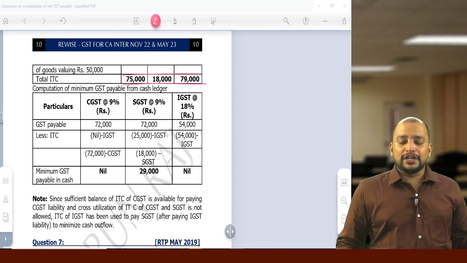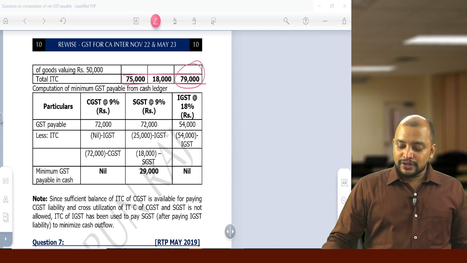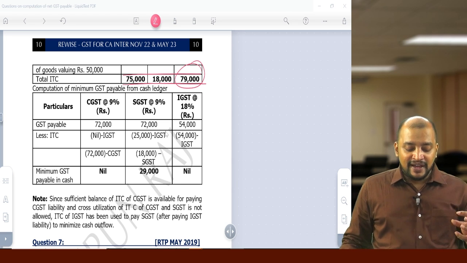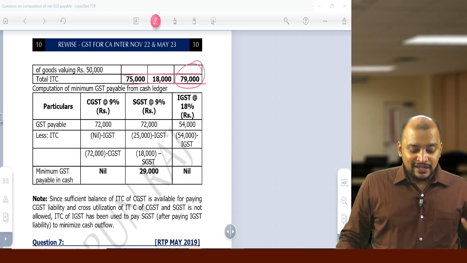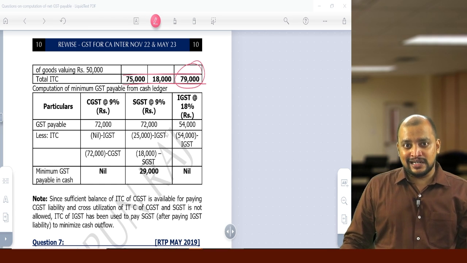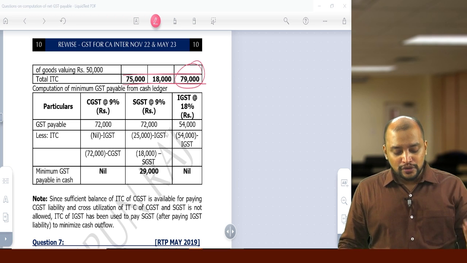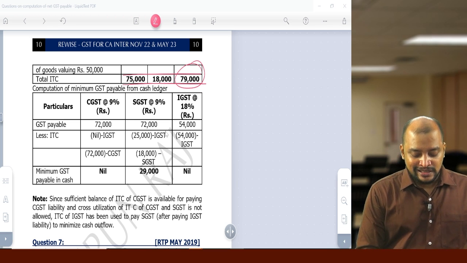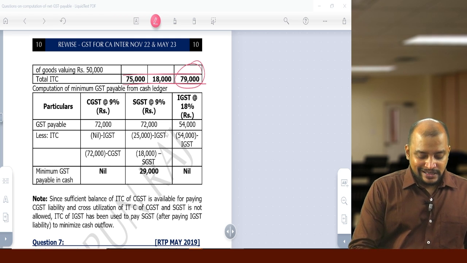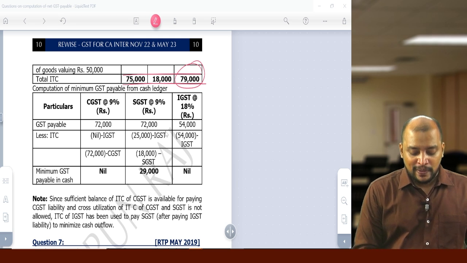Now which credit we need to use first? IGST credit we need to use first, 79,000. So 79,000 first we will use for payment of 54,000. So still we have 25,000, but that 25,000 don't use for CGST because we have too much of CGST credit. Use it for SGST where we have lesser credit of SGST. So use the 25,000 for payment of SGST. Then you use CGST credit 72,000, SGST credit 18,000. So now you get the minimum net GST payable 29,000.